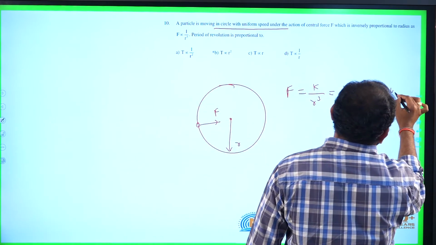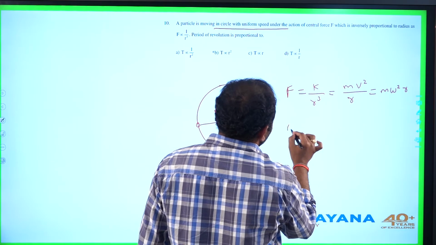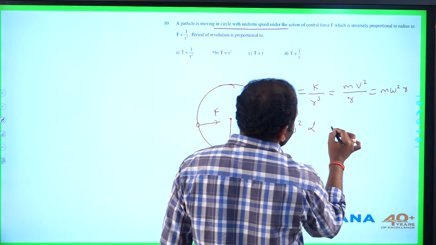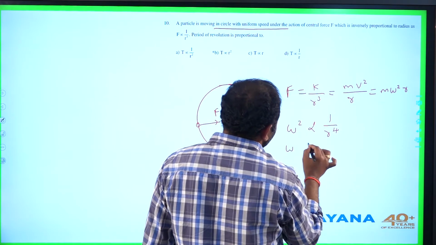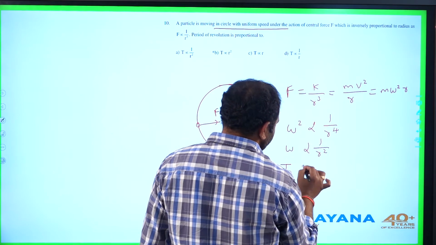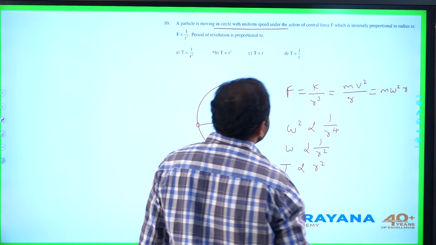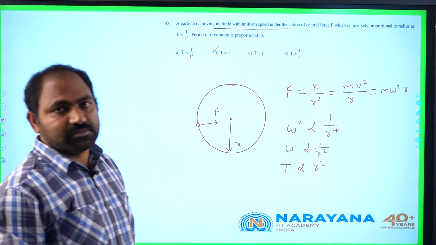Let us equate directly this with m omega square r. Now it is clear, omega square is proportional to 1 by r power 4, or omega is proportional to 1 by r square, or time period is proportional to r square. So here it is given with B option, so B is correct. Let us go to the next question.